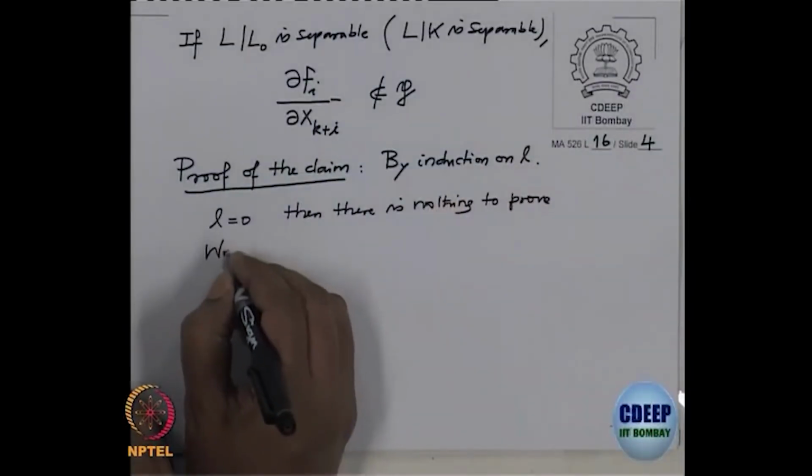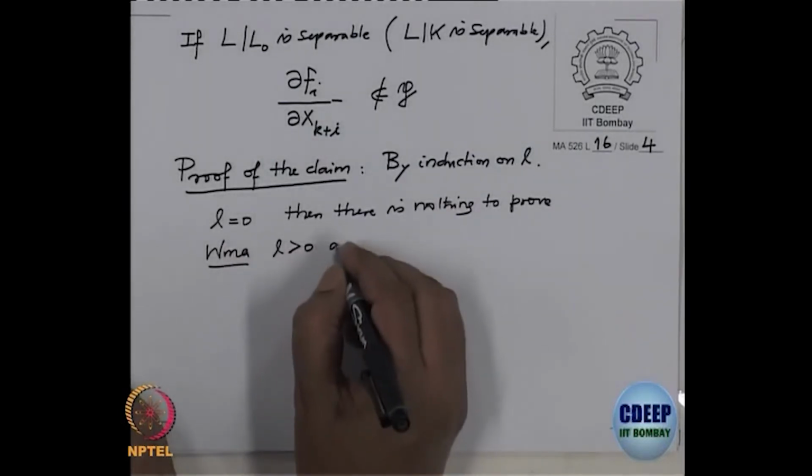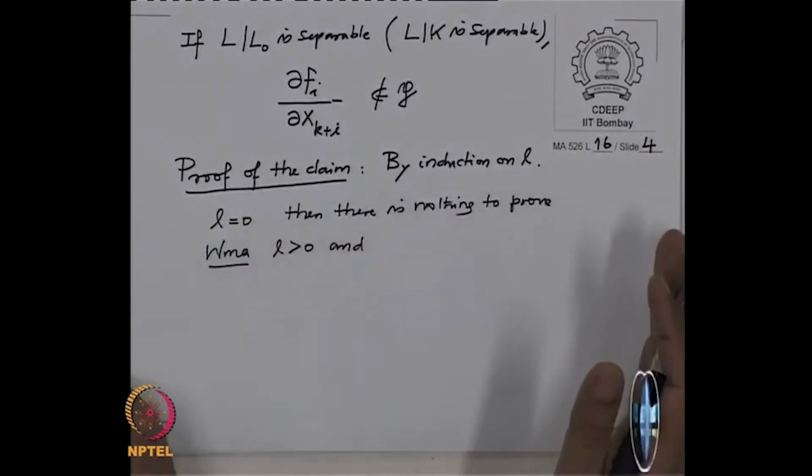Okay, so we may assume l is bigger than 0, and already we have found the polynomials up to l minus 1.